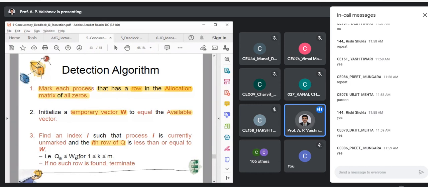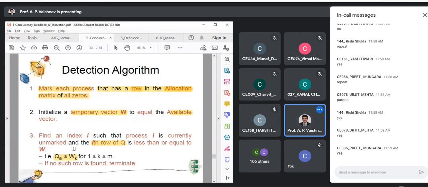Okay, so it's simple mathematics like we did in bankers, right? We were comparing the same way. So you can see this Q of Ik is less than or equal to W of K. That means request for K resources is less than or equal to W of K. That means you have enough resources which can fulfill this process.